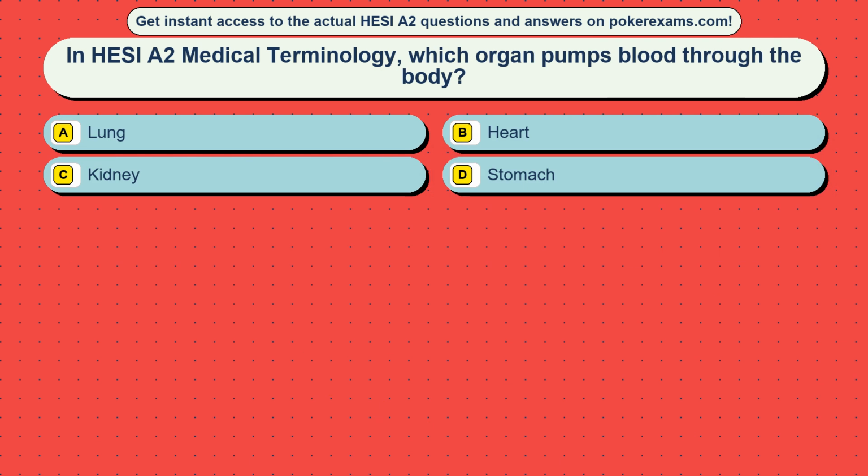Question 13. In HESI A2 medical terminology, which organ pumps blood through the body?